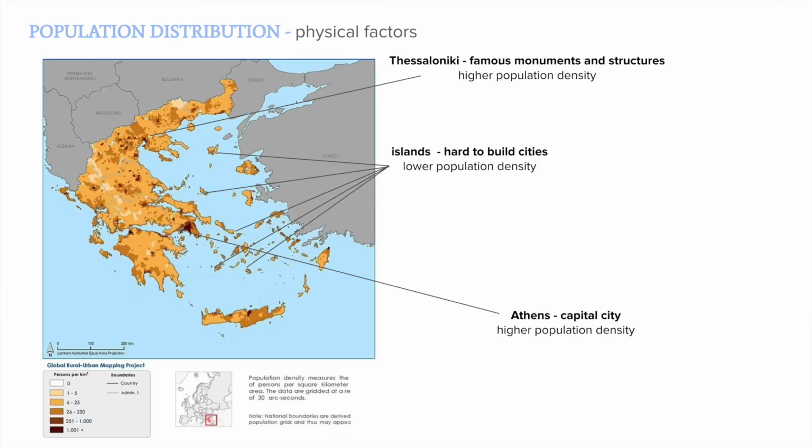The main physical factors of population distribution around Greece are that in Thessaloniki there are famous monuments and structures, meaning that there would be higher population density. In the islands, it is hard to build cities, so there would be lower population densities. And Athens is the capital city of Greece, therefore having a higher population density.